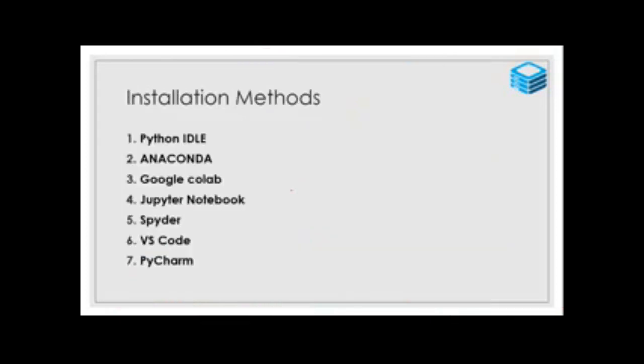If you have any queries, ask. Tomorrow we are going to learn about the tools: Python IDLE, Anaconda, Google Colab, Jupyter Notebook, Spyder, VS Code, Visual Studio Code, then PyCharm.